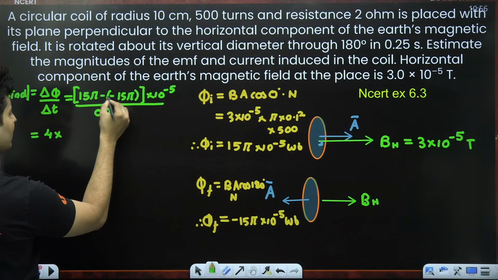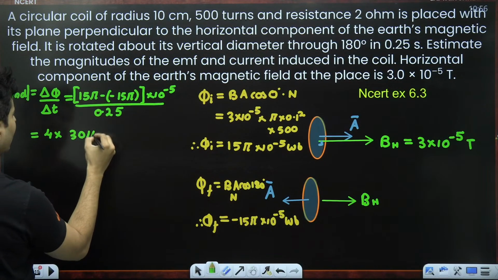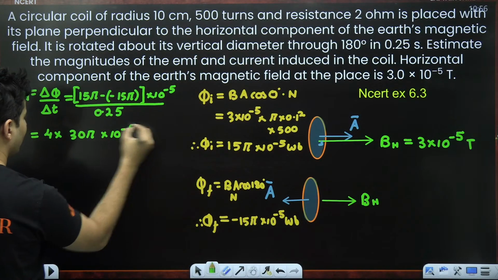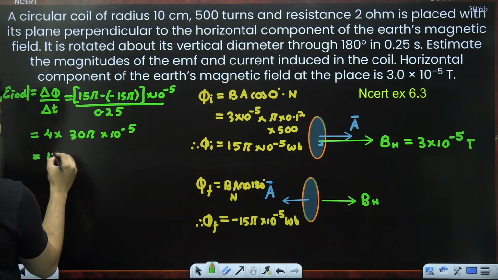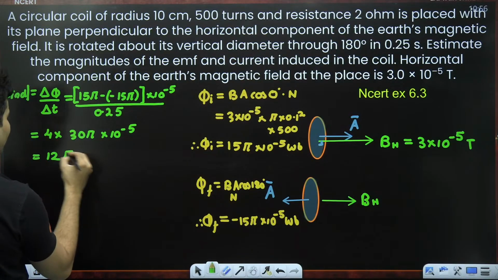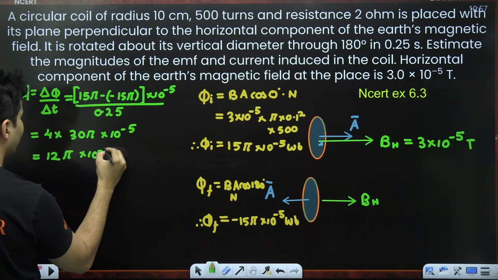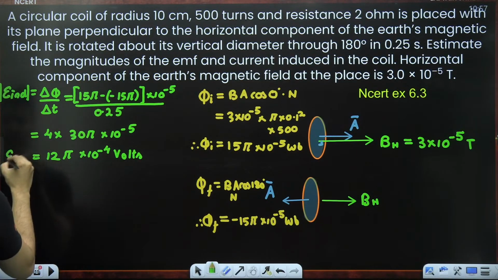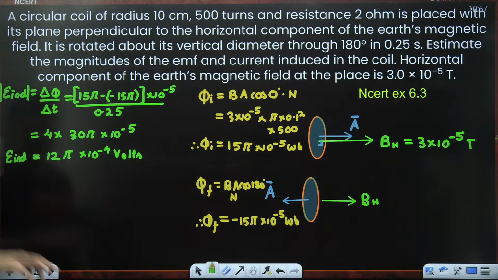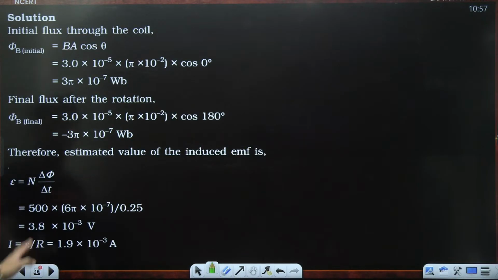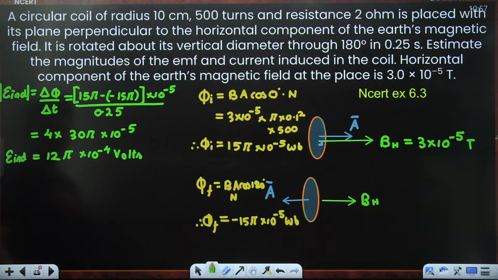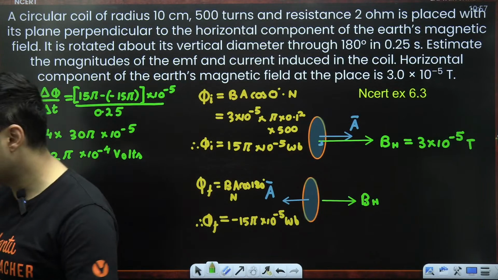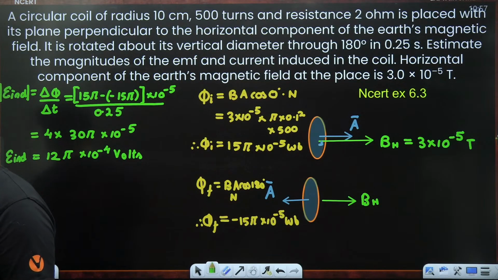15 pi, minus minus becomes plus, so it will become 30 pi into 10 to the power minus 5. 4 3s are 12, 1 0 will go, so 12 pi into 10 to the power minus 4 volts. That is the answer for the EMF which is induced. If you want, you can also find the value of it. It should be basically 12 pi, which comes out to be 3.8 into 10 to the power minus 3. Is this absolutely clear, guys? 12 pi into 10 to the power minus 4.